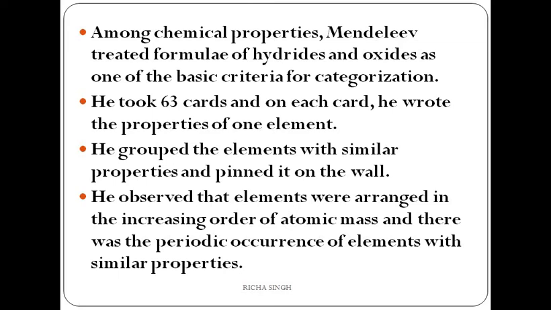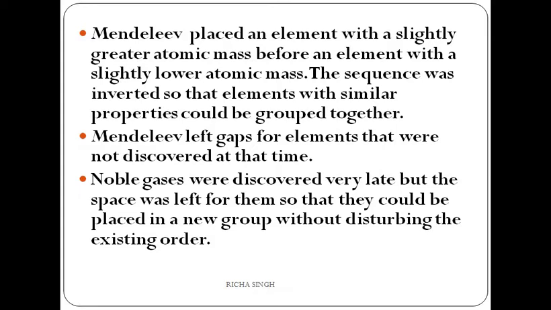Then he observed something periodic, meaning something was getting repeated after certain elements, and he gave this law of periodicity. So majorly there were 63 elements, and he made a very good contribution to the periodic table because it forms the basis of the modern periodic table.